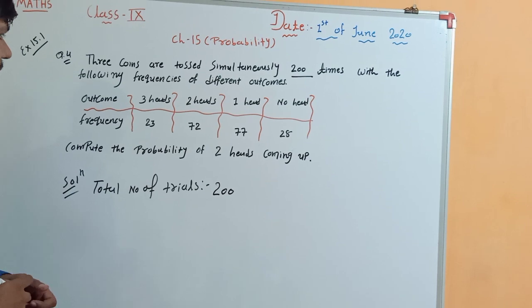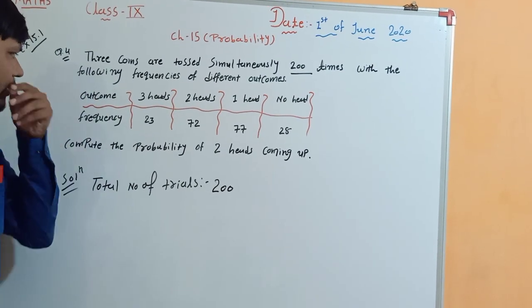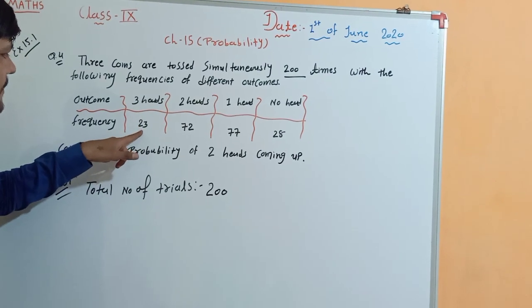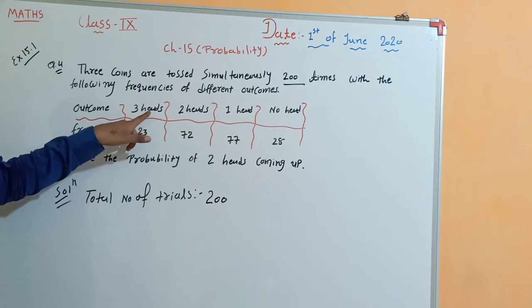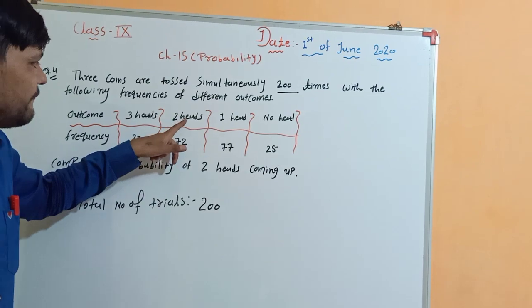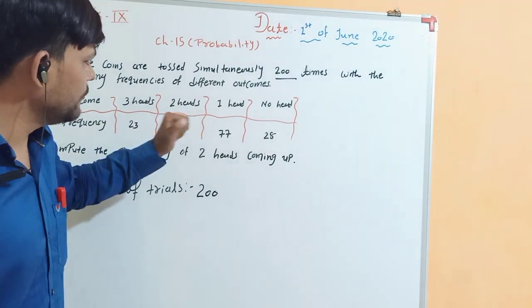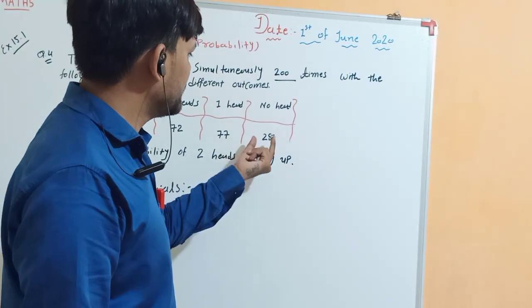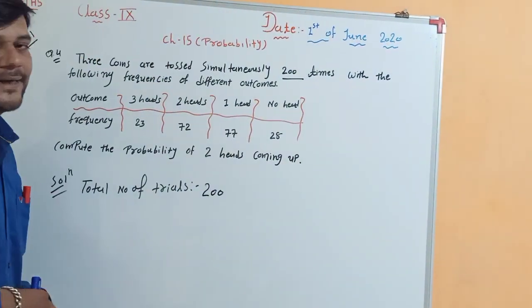Right? And the outcomes are: the first outcome is getting 3 heads, and the number of trials in which 3 heads come is 23. For 2 heads it's 72. For 1 head the trials is 77, and for no head the trial is 28.